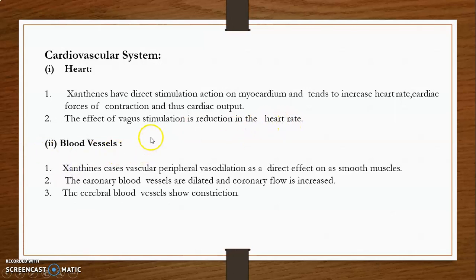Then another action on the cardiovascular system is on the blood vessels. That is, xanthines cause peripheral vasodilation as a direct effect on smooth muscle. The coronary blood vessels are dilated and coronary flow is increased. The cerebral blood vessels show constriction. This is the effect of xanthines on the cardiovascular system.